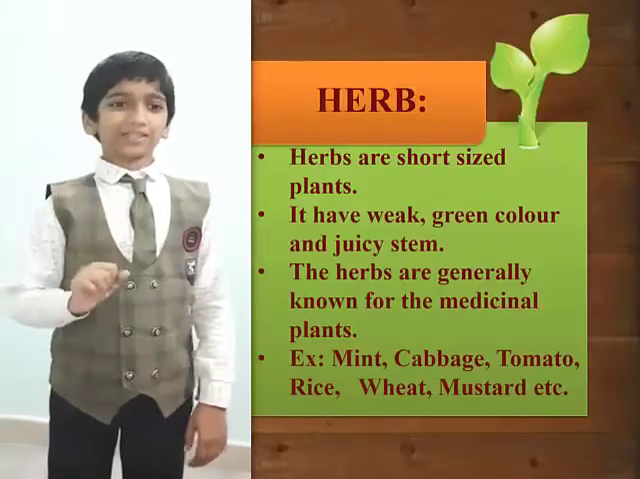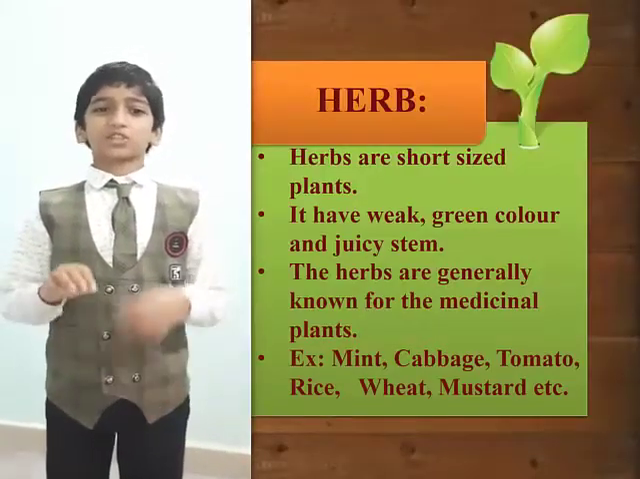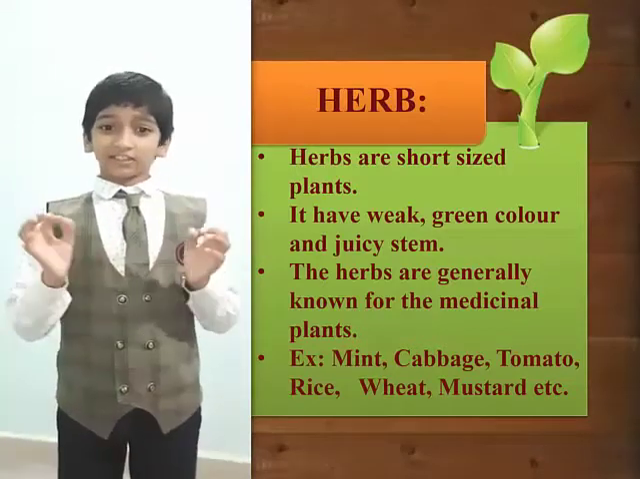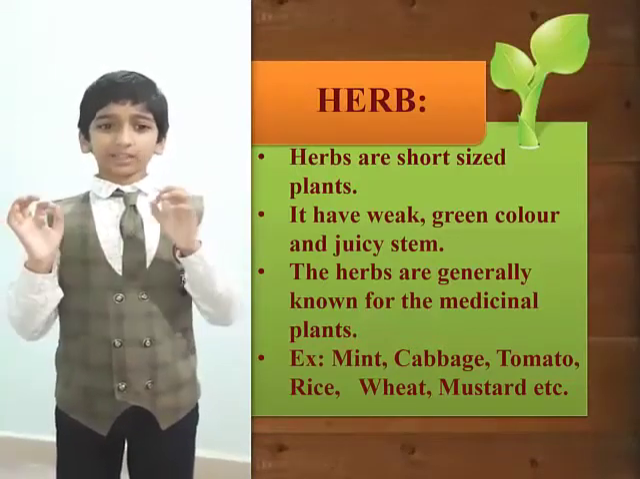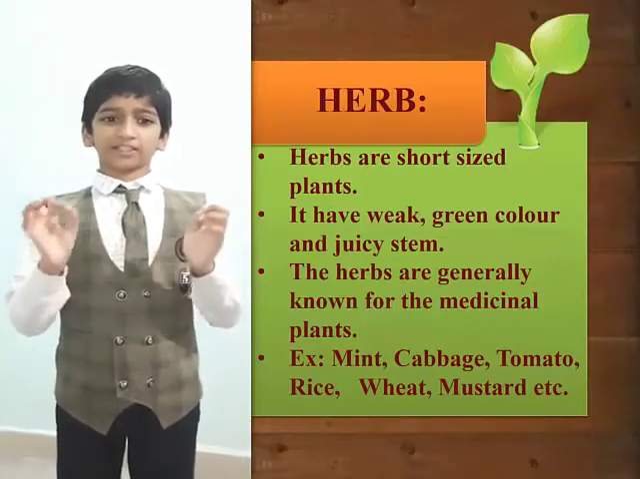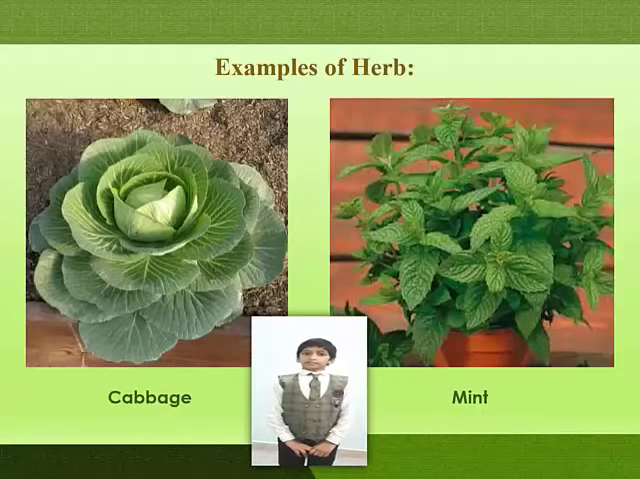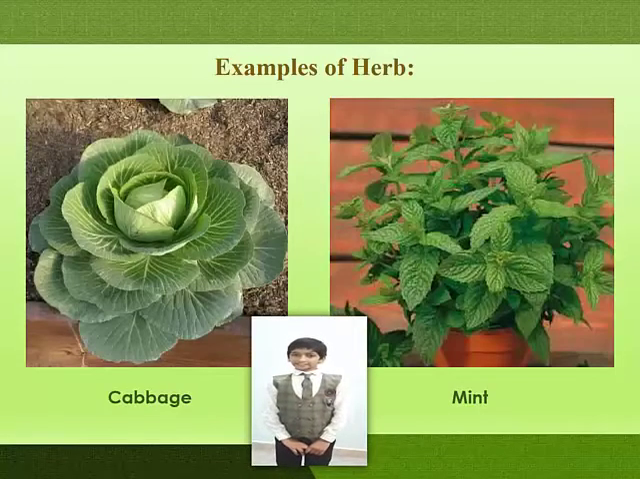The third type of plant is herb. Herbs are short-sized plant. It has weak, green color and juicy stem. Herbs are generally known for medicinal plant. Examples of herb are tomato, mustard, cabbage, mint, etc.